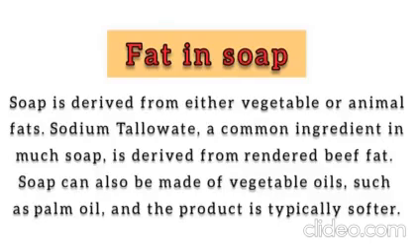Fat in soap. Soap is derived from either vegetable or animal fat. Sodium tallowate, a common ingredient in much soap, is derived from rendered beef fat. Soap can also be made of vegetable oil, such as palm oil, and the product is typically softer.